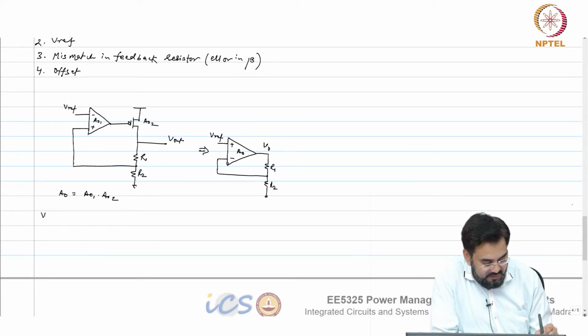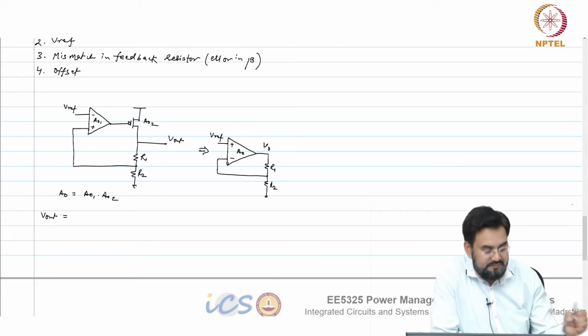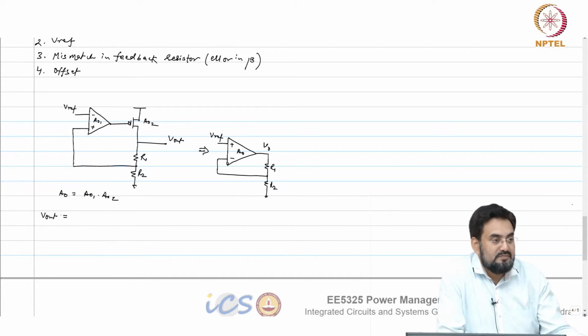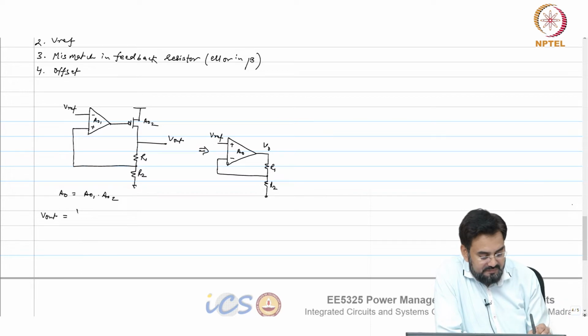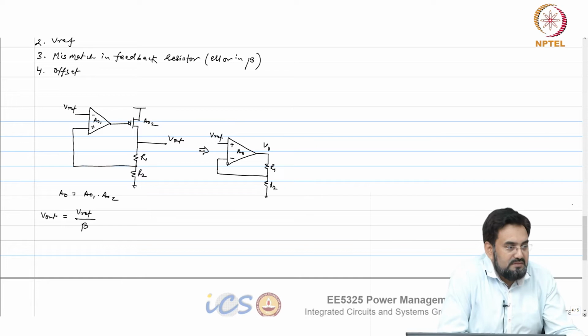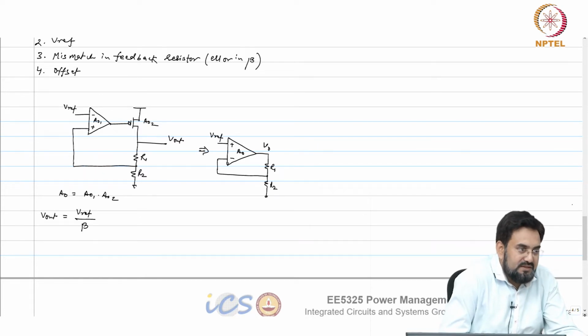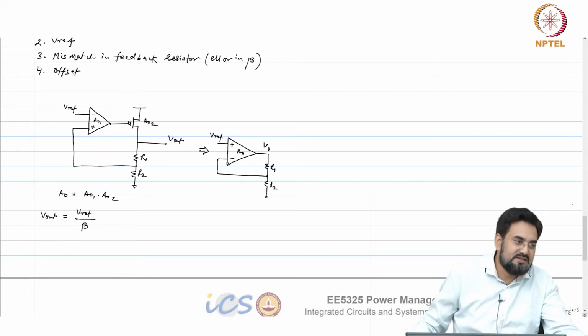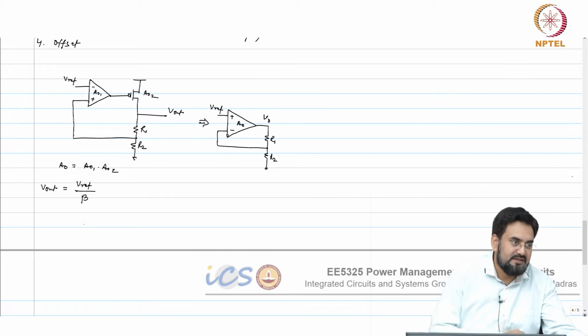So, what is your Vout in terms of Vref? Vref over beta, but it is really not beta actually. When you say beta, you consider A naught equal to infinity.